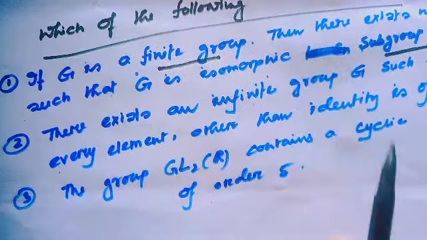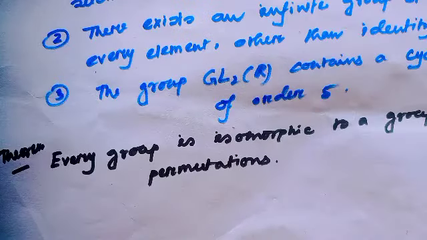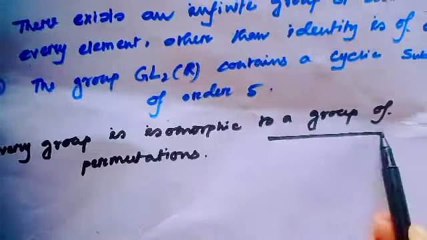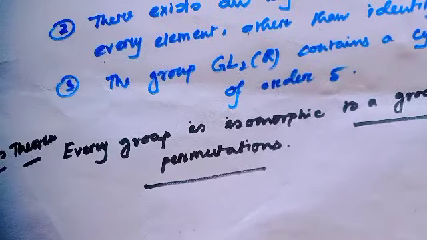Just recall Cayley's theorem. Cayley's theorem says every group is isomorphic to a group of permutations. Just try to prove this theorem.